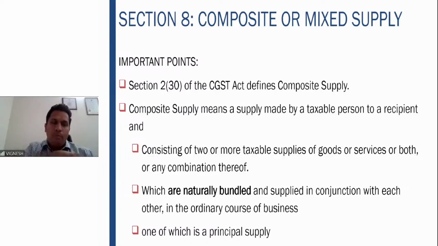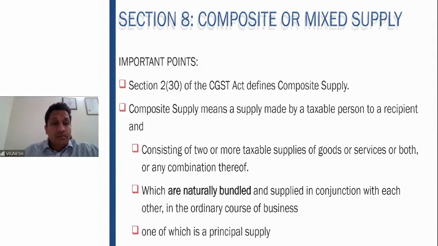Please write down: composite supply means it should be naturally bundled. The moment it is naturally bundled and supplied in conjunction with each other in the ordinary course of business, and out of these, one is a principal supply, in that particular situation it becomes a composite supply.